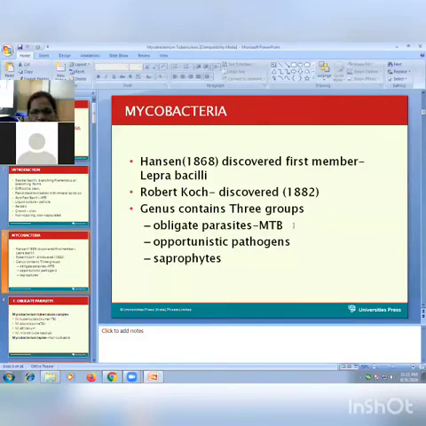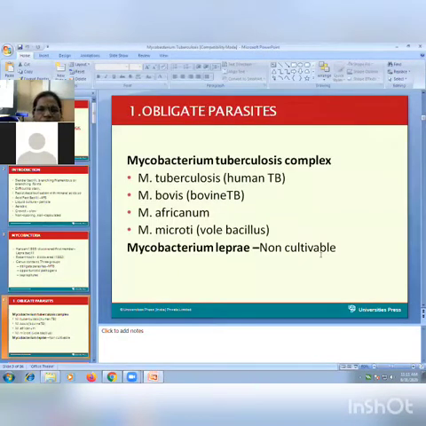Mycobacteria are classified into obligate parasite, M. tuberculosis, opportunistic pathogen, and saprophytic bacilli. So this is the classification of Mycobacterium tuberculosis bacilli. The first group is the Mycobacterium tuberculosis complex. From this group, two members are important. The first one is Mycobacterium tuberculosis, which causes tuberculosis in human. The other, Mycobacterium bovis, causes tuberculosis.